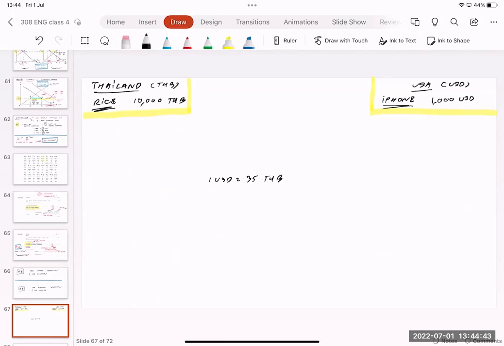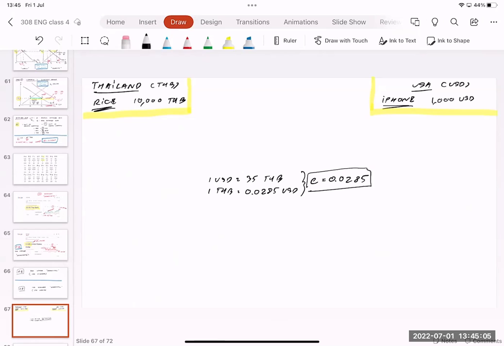If you divide 35 on both sides, it means that 1 baht equals 0.0285 US dollar. So in this case, the nominal exchange rate equals 0.0285. Okay, so far so good.